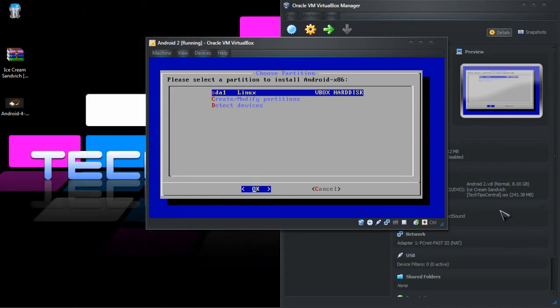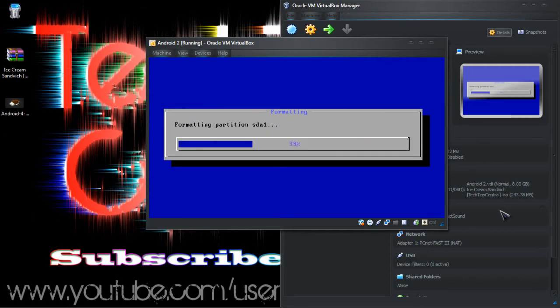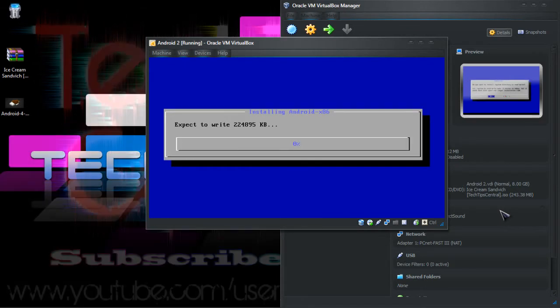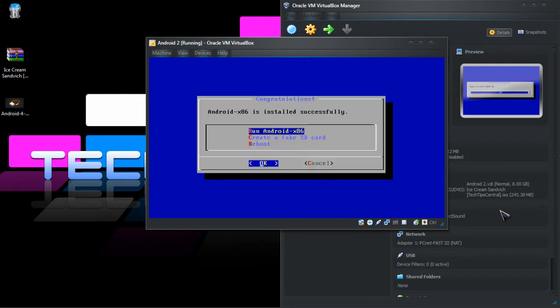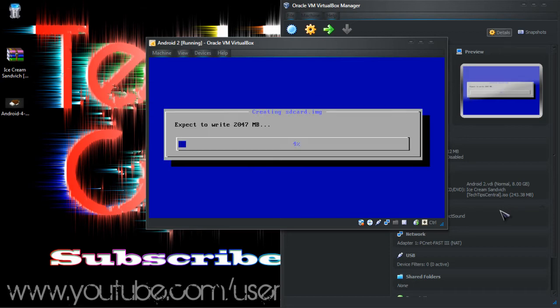and select SDA1 Linux VBox hard disk. Press OK. Select ext3. Press OK. Select yes. It will now format the partition. Press yes. Press yes. It's now going to install. And then navigate to create a fake SD card. Press OK. This is enough for the SD card. So it's going to create the fake SD card.